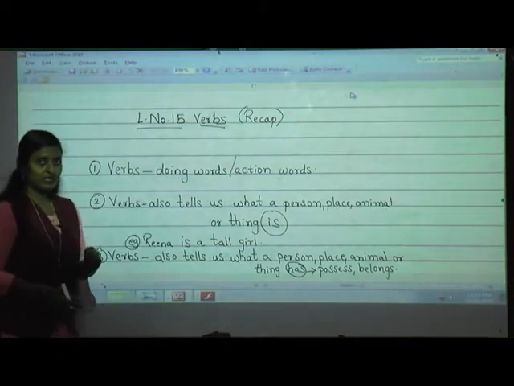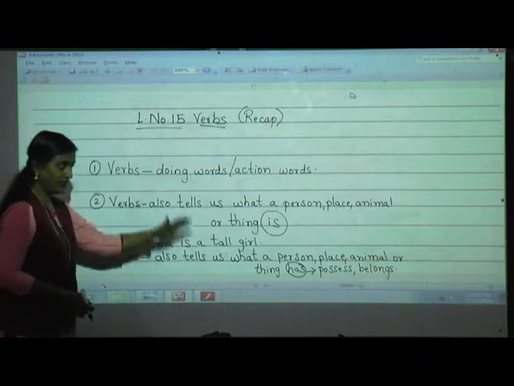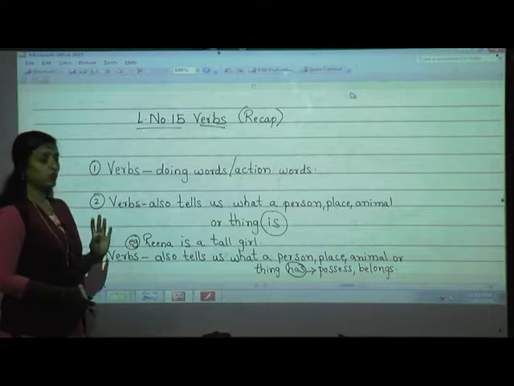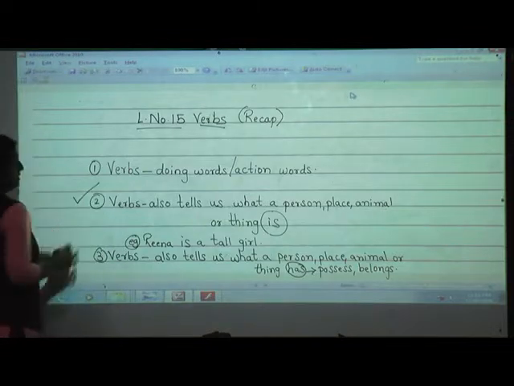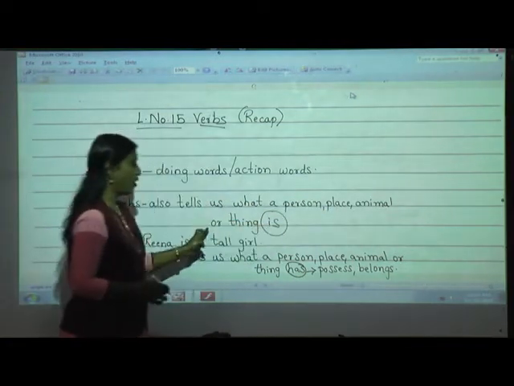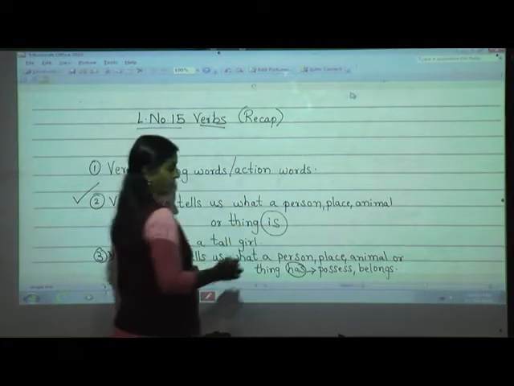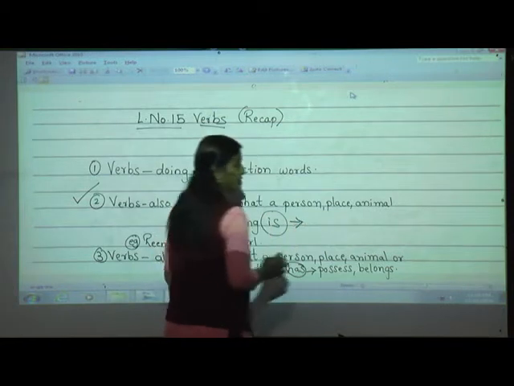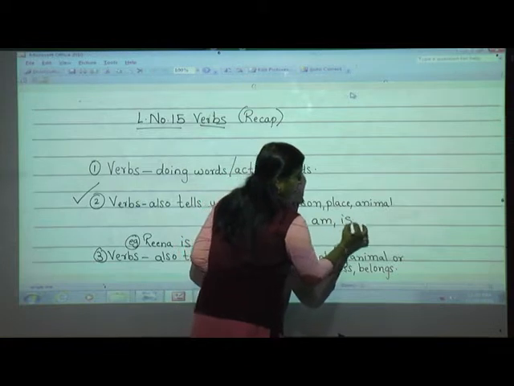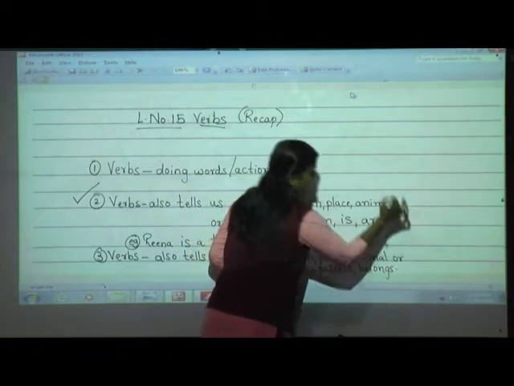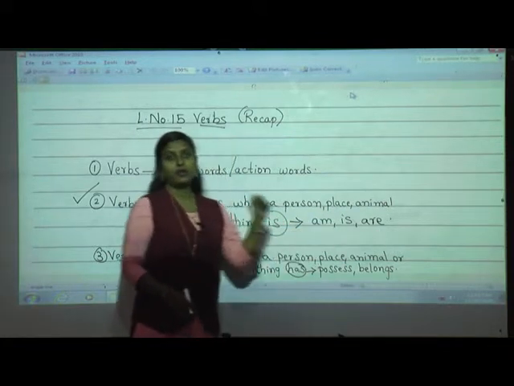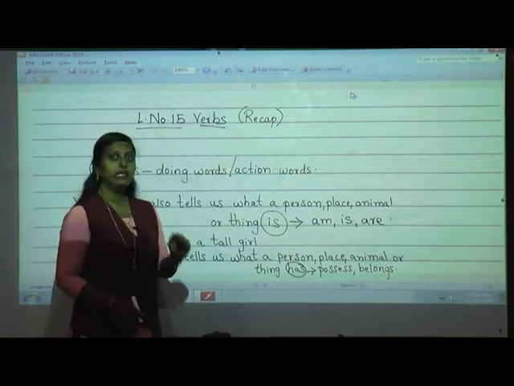So in our today's lesson, you may be thinking why the teacher is taking everything again. For that purpose, so that today what we are going to learn? We are going to learn about this second one, that is verbs tell us what a person, place, animal or thing is. And in this, what verbs were included, students? Do you remember? Yes, am, is and are. This we are going to see in our today's lesson in detail.